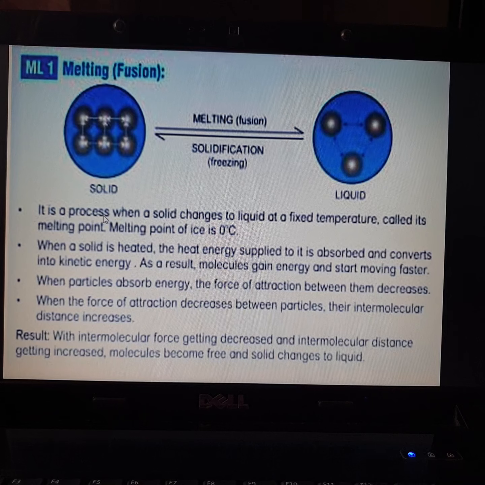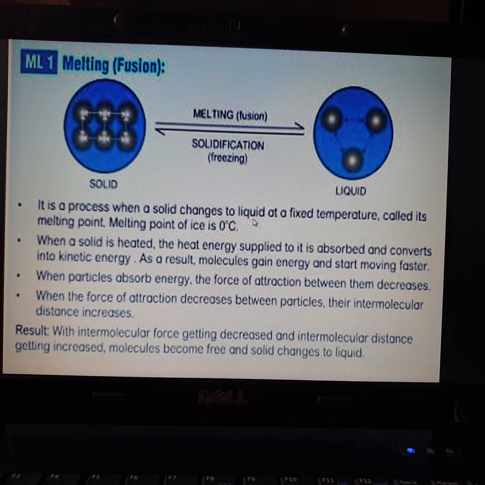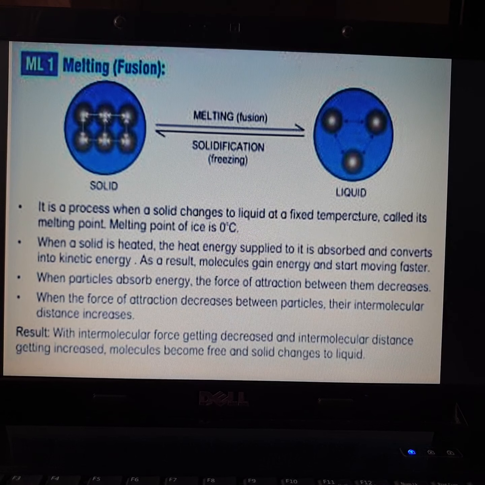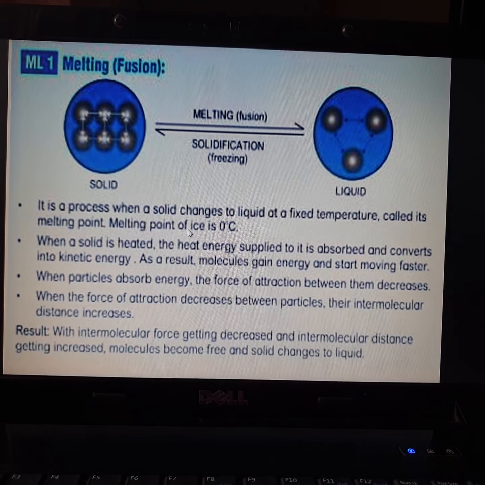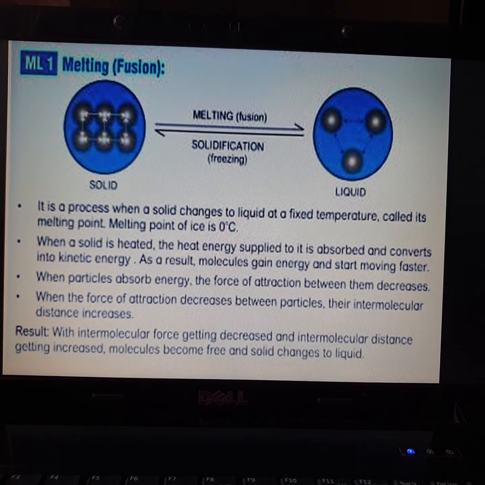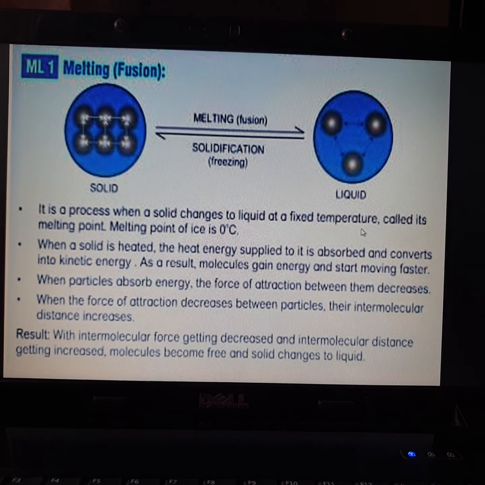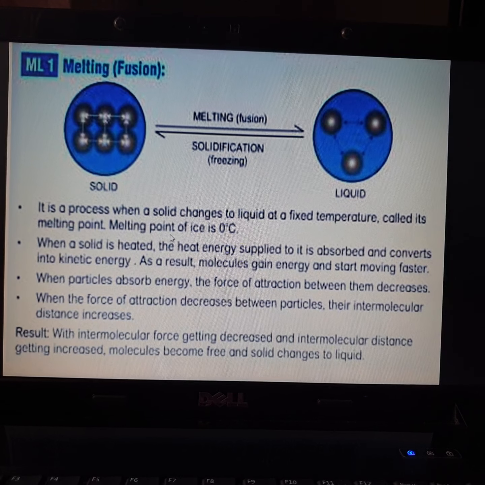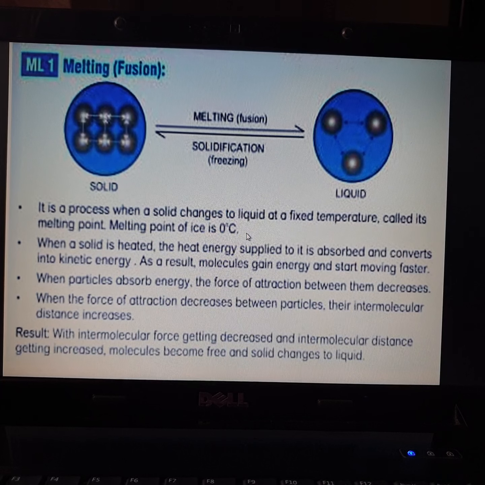For example, if you hold an ice cube in your hand, after a few seconds the ice melts and is converted into liquid. So the melting point of ice is 0 degree Celsius.